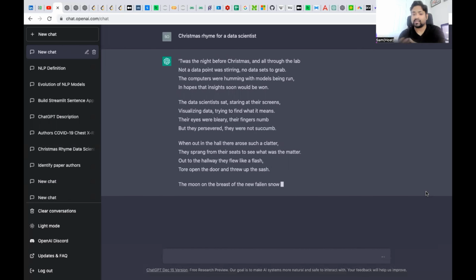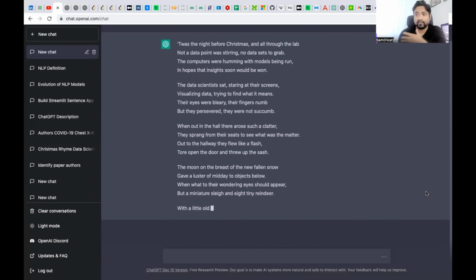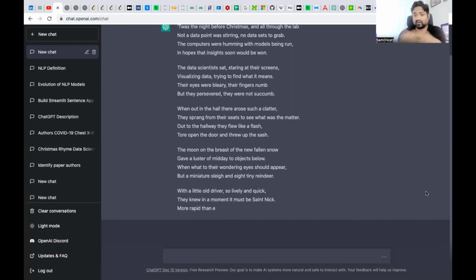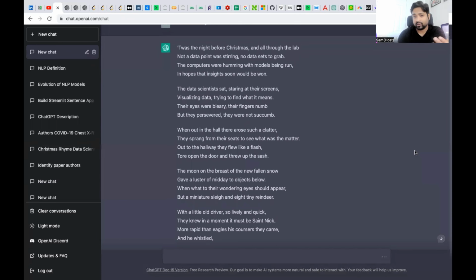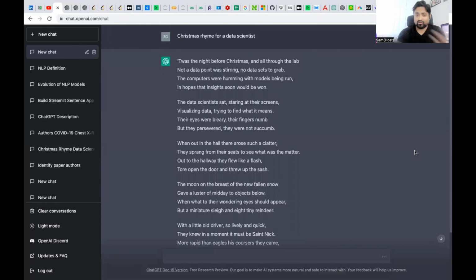Sometimes you might encounter some slowness in the tool, but keep refreshing. Even considering a little bit of slowness, this tool is still revolutionary, because as soon as I asked ChatGPT to write a Christmas rhyme for a data scientist, it started giving you the twist in a different format.